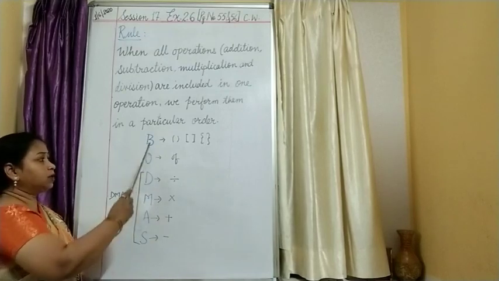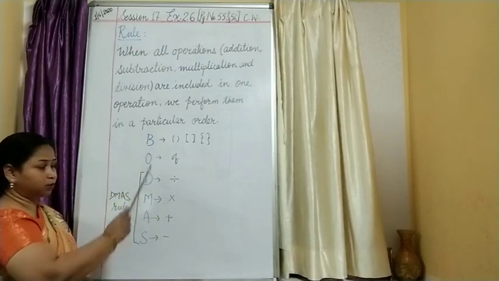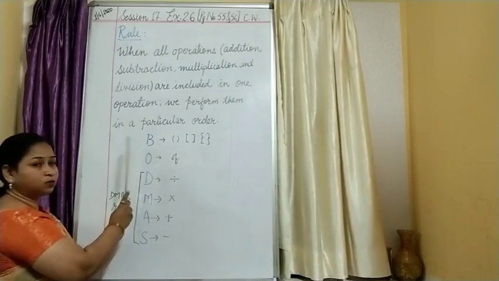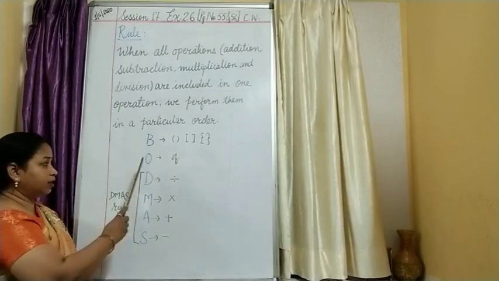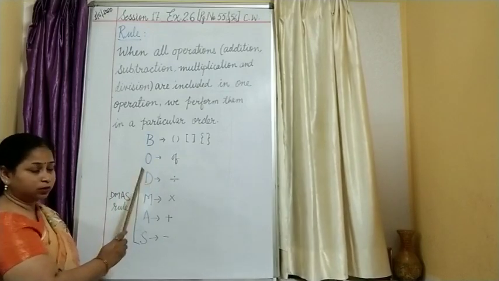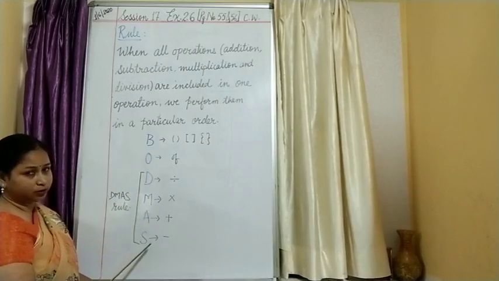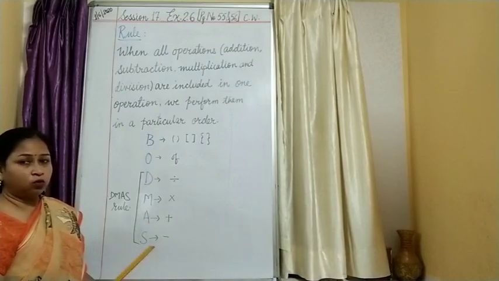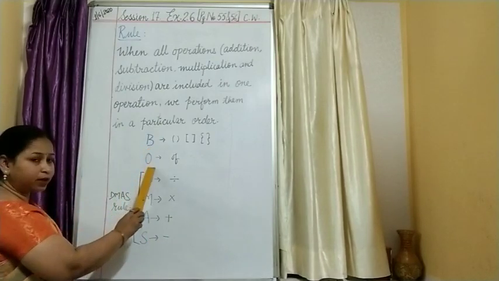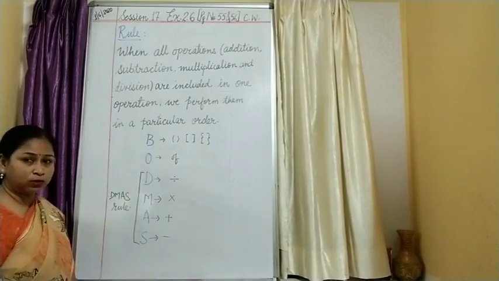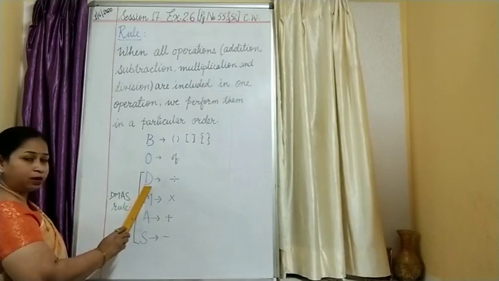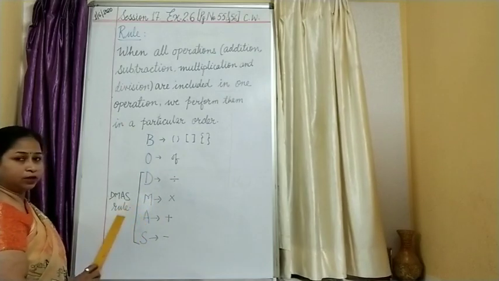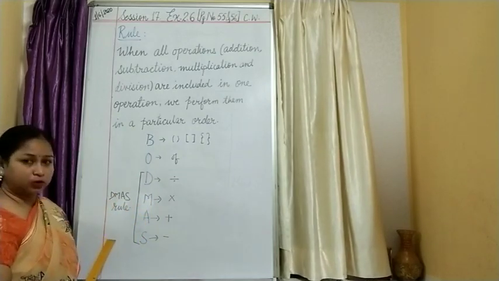That means according to the priority, we always solve the ones given in a bracket first, then of, then division, then multiplication, then addition, then subtraction. Children, since you are in class 5, you are not going to attempt these two, whereas in your syllabus it is given from division, multiplication, addition, subtraction, and that is known as DMAS rule, okay.